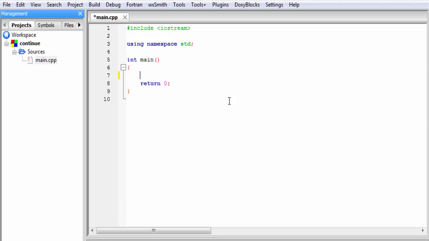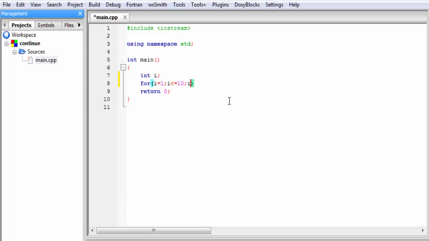Here we write a program that prints 10 numbers to the screen. For that we need a variable, so I am going to declare here int i. Next we write here a for loop, a pair of parentheses, and inside the parentheses I am going to write i = 1, i <= 10, and then i++.